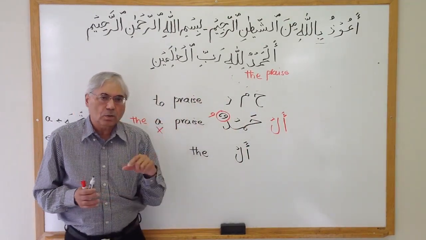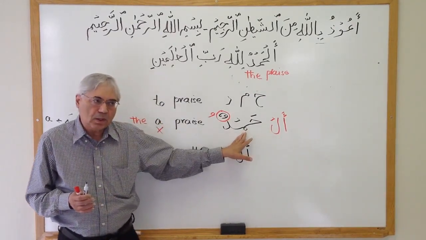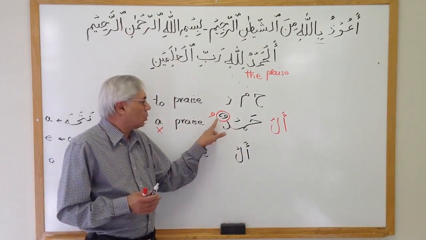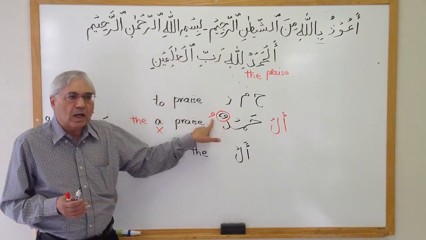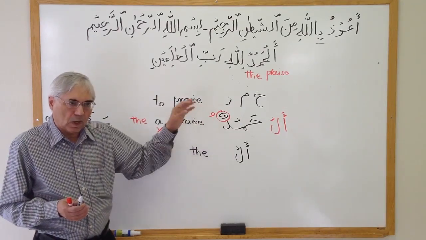And you should also know that the word attached to the al is a noun, and that its last letter will have one dhamma on it.